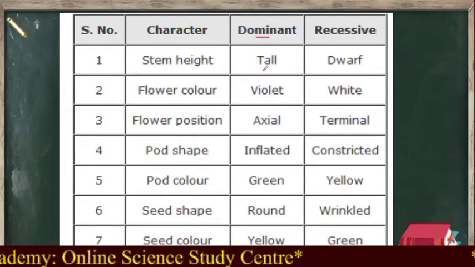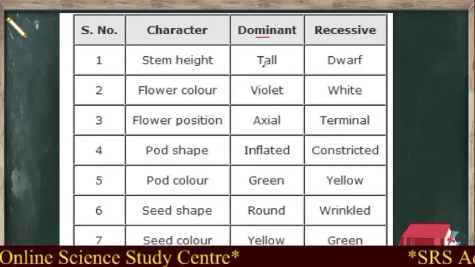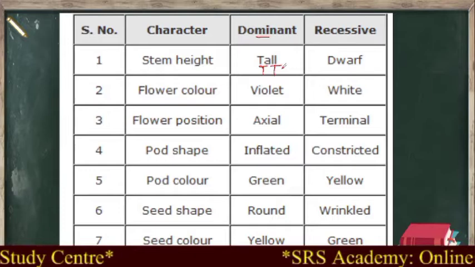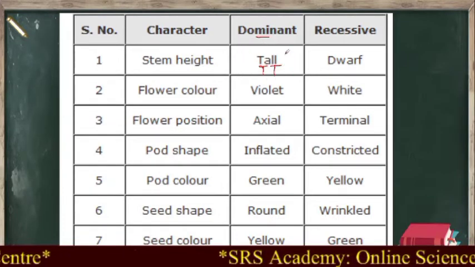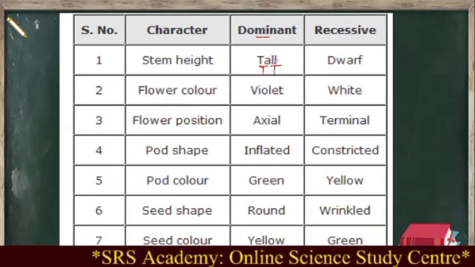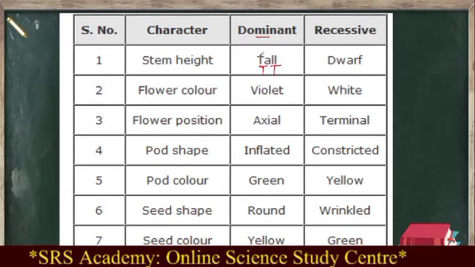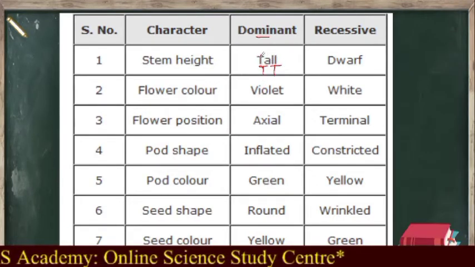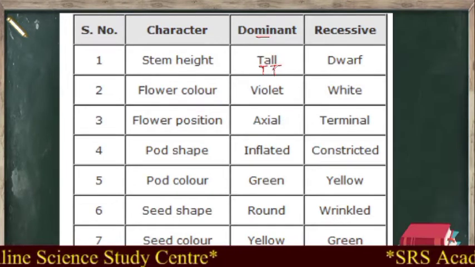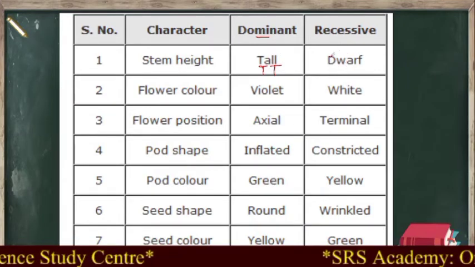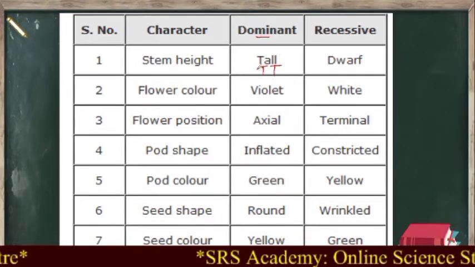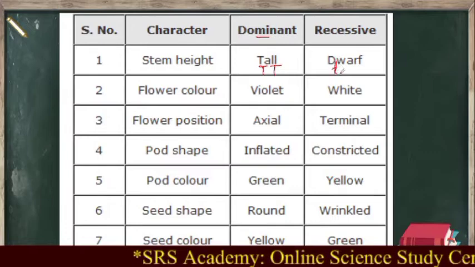And along with that, you also recall that a character is represented by a pair of factors. I will repeat again, a character is represented by a pair of factors. So for tall, we will use the first letter of the word tall as the factor symbol, and for the contrasting nature, that is recessive, dwarf, here we will not use D. Instead of using D, we will use the same capital letter as a small letter.